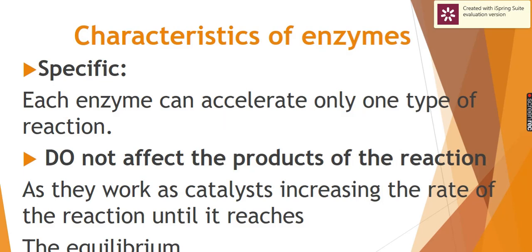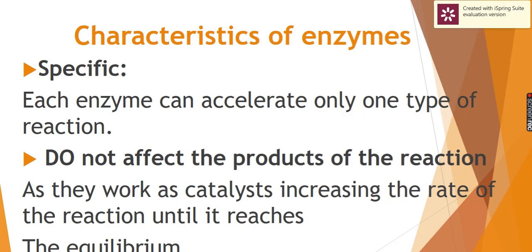What are the characters of the enzyme? First one, it is specific. What is the meaning of specific? It is only for one type, and it accelerates a special type of chemical reaction according to the structure and nature of the enzyme. The enzyme cannot do all the reactions.